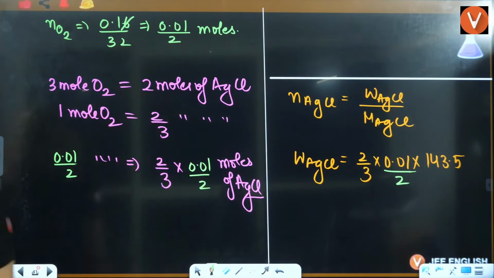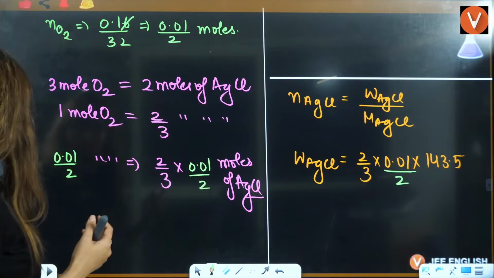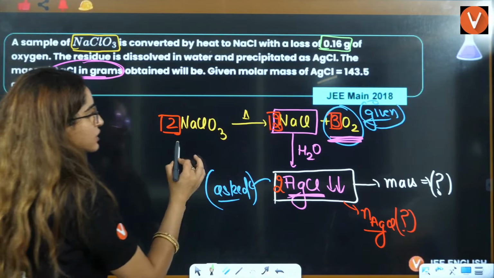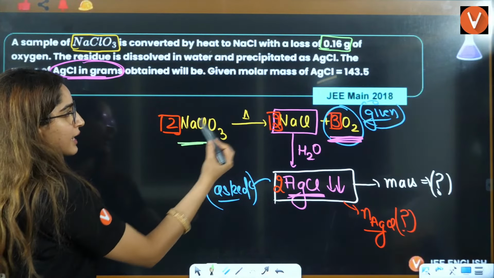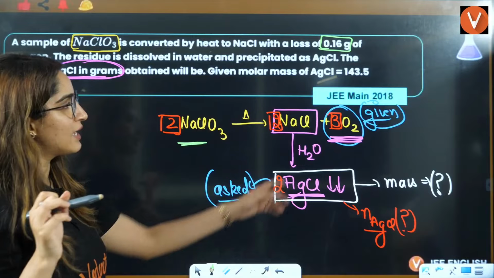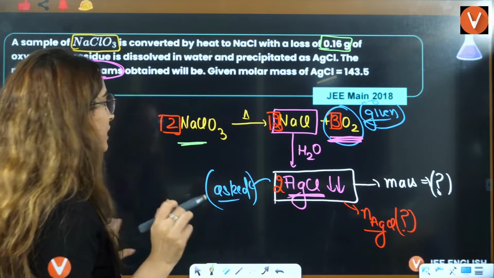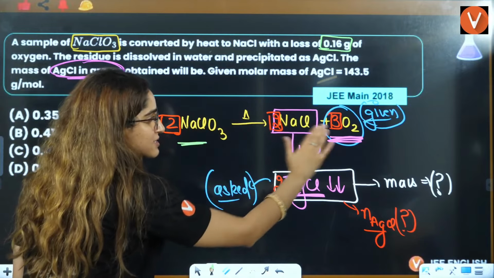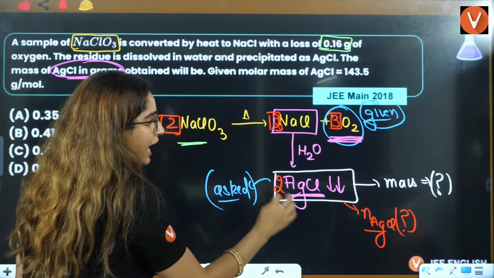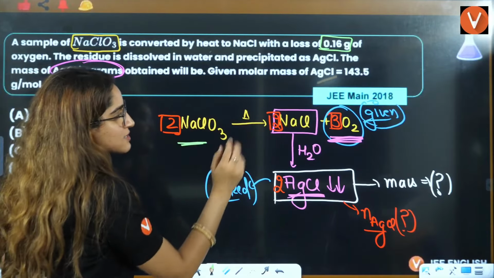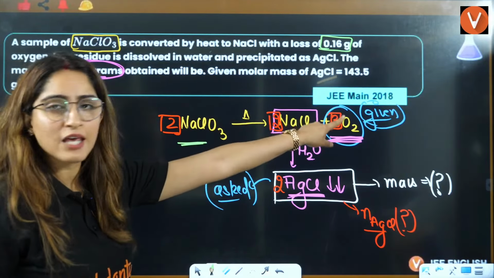Okay, yes everybody, ma'am, please repeat this problem. Nothing. What they are saying is that you have this much of NaClO, right? That is giving you NaCl and O2, right? And you have AgCl precipitates out, right? So that's why we balance this equation first. We calculated that after balancing what we got. Now what is given to you?